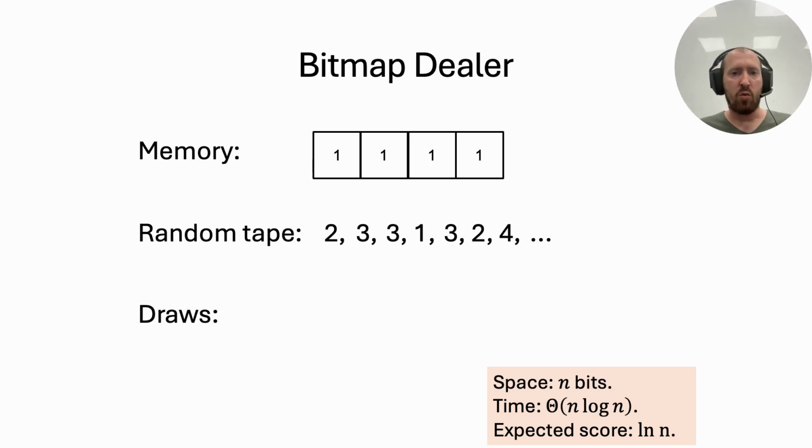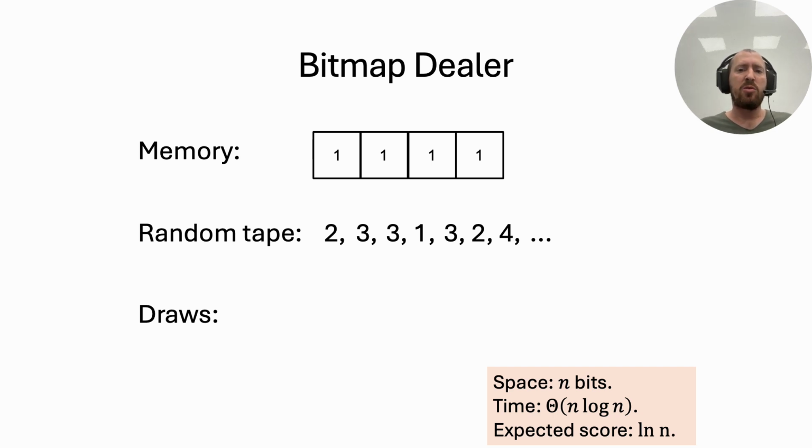Another dealer that is more space efficient is the bitmap dealer. This dealer associates a bit to each card to indicate its availability. In each turn, the dealer samples a card and asks whether this card is available for drawing. If it is, they draw it, and if it isn't, they keep sampling until an available card is found. The process of repeatedly sampling until a suitable object is found is called rejection sampling, and we will encounter it more in this video.